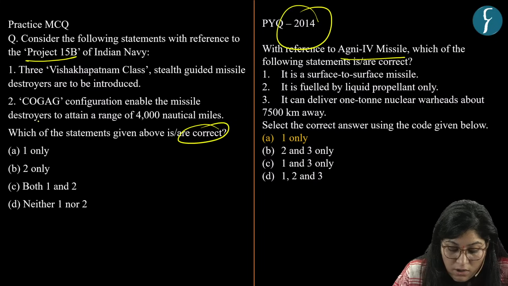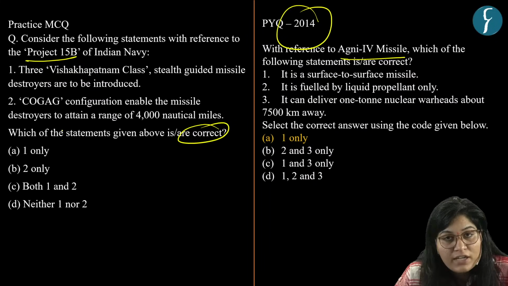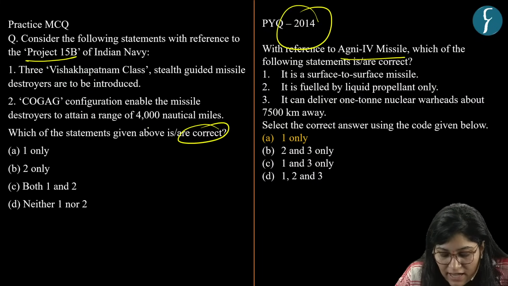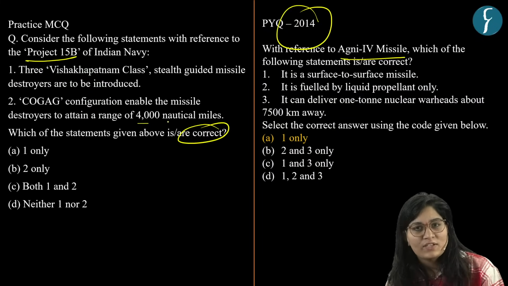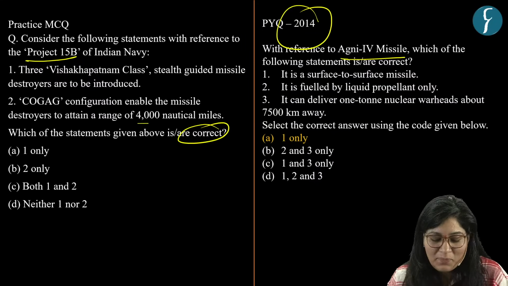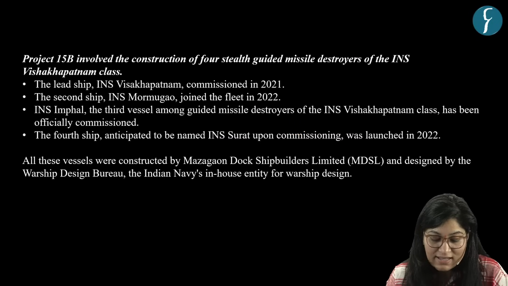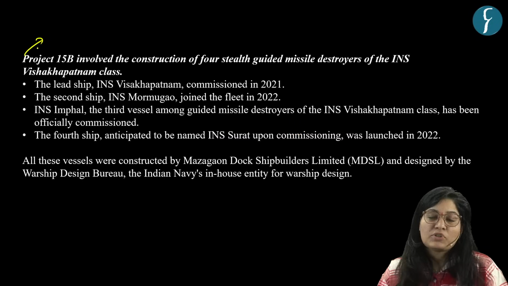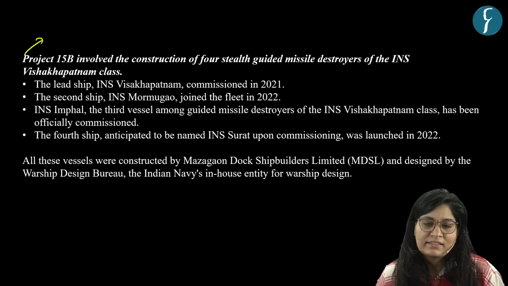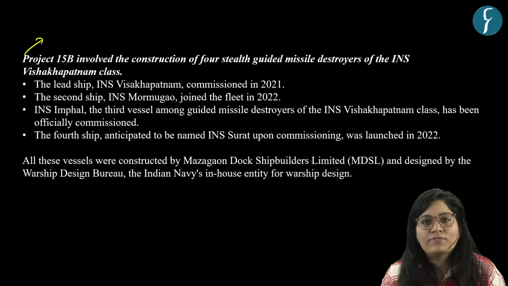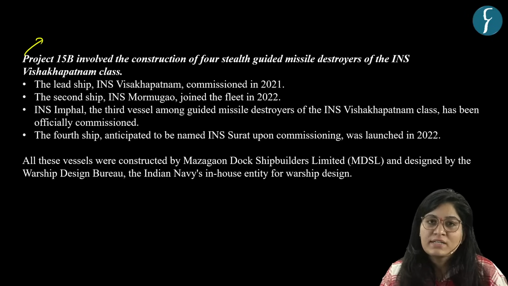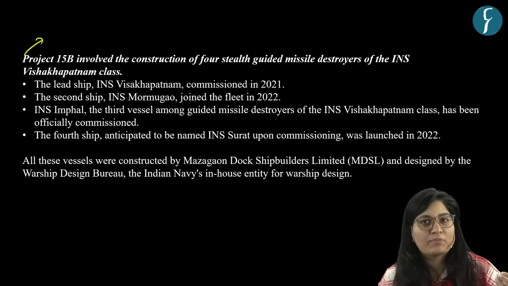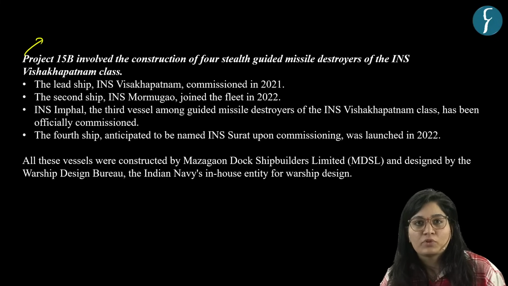Second is COGAG configuration enables the missile destroyers to attain a range of 4,000 nautical miles. So to answer this, what do you need to know? You need to know basics about Project 15B. See, Project 15B, Project 15A, these projects consist of a class of naval ships which have common weaponry, common capabilities, common tonnage. So on that criteria, we have different projects like Project 15A, Project 15B. So Project 15B is an advanced version of Project 15A.